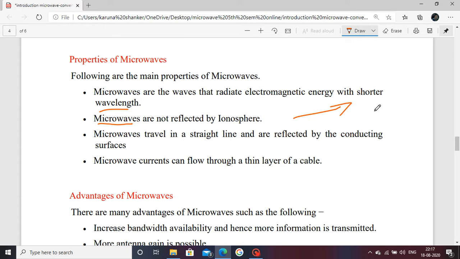If it strikes a conducting surface, then it is reflected. In the microwave frequency range, current flows through a thin layer of cable. In the microwave frequency range, current flows in a thin layer of cable. These are the properties.